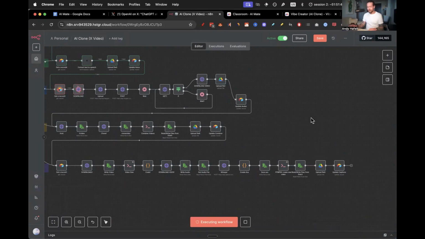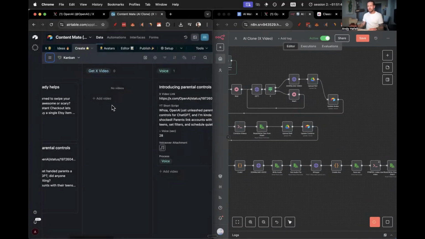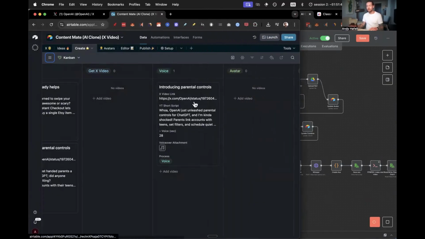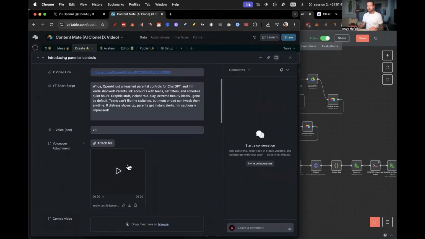And what's really cool then is you can kind of see it get updated right here. It shows a lot better, but now you see it automatically got moved over here. It also has the voice attachment. Introducing parental controls in ChatGPT. Now parents and teens can link accounts to automatically get stronger safeguards for teens. Parents also gain tools to adjust features.